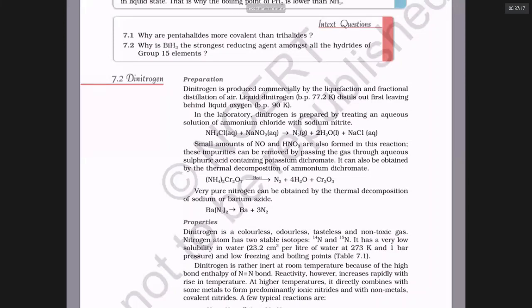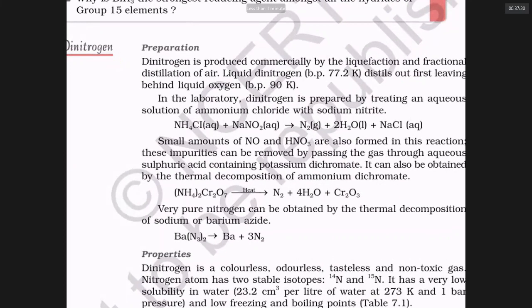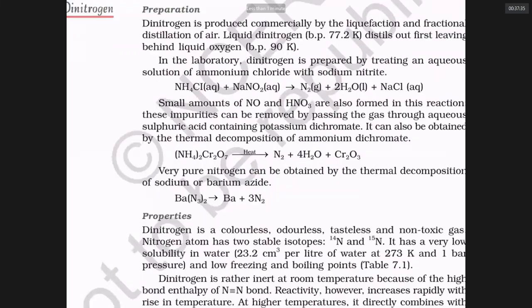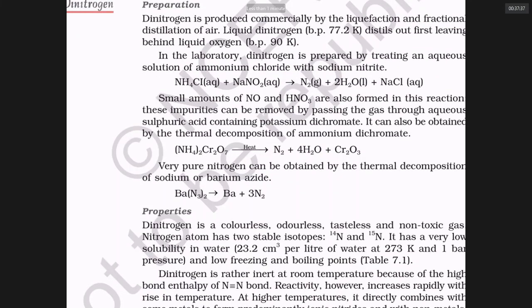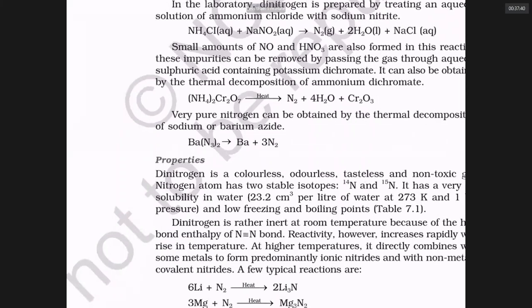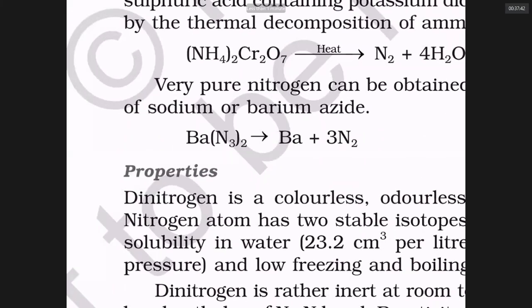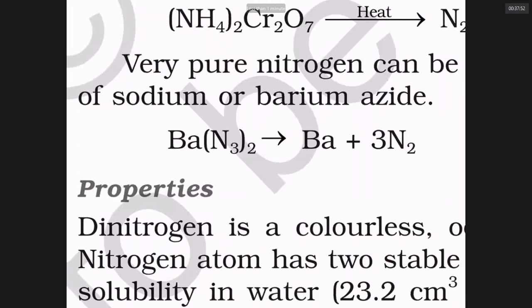Another method to get nitrogen is to take ammonium chloride, add NaNO2, and heat. Ammonium chloride reacts with NaNO2 to give NH4NO2, ammonium nitrite. Ammonium nitrite, NH4NO2, on heating gives nitrogen. Take a beautiful orange colored compound called ammonium dichromate, just burn it, you get nitrogen. In the market, there is a compound called barium azide, Ba(N3)2. Barium azide slightly warmed will explode to give nitrogen. Barium azide is used in car safety.